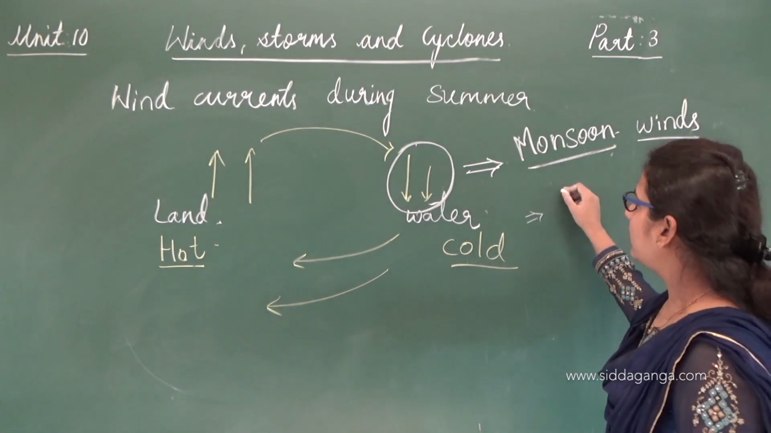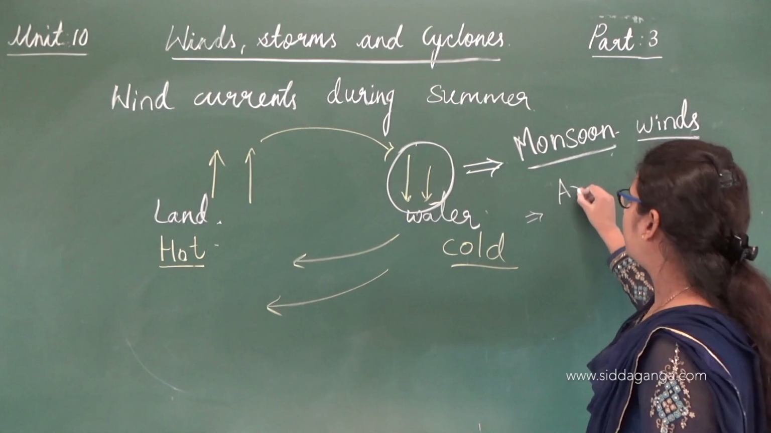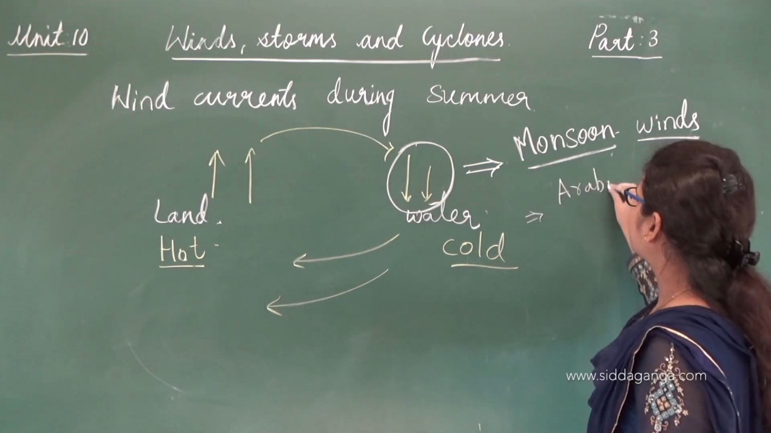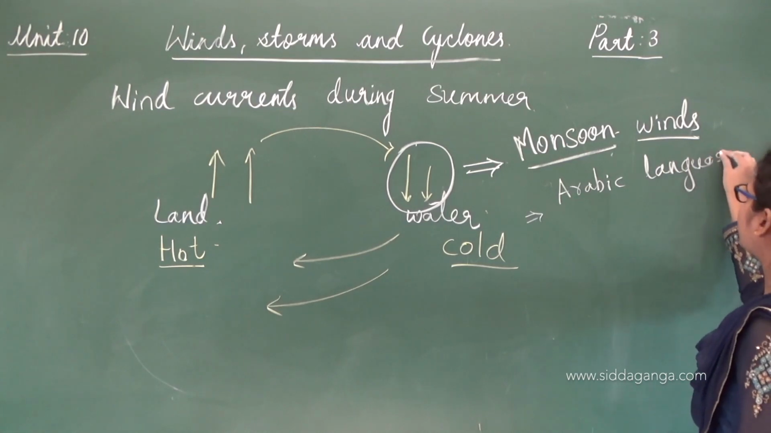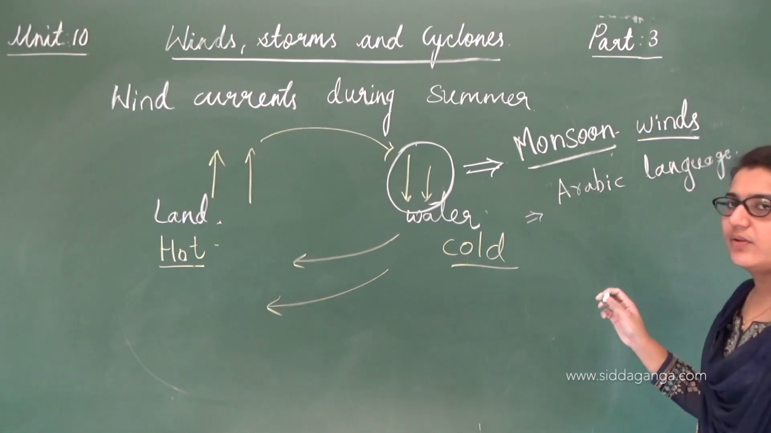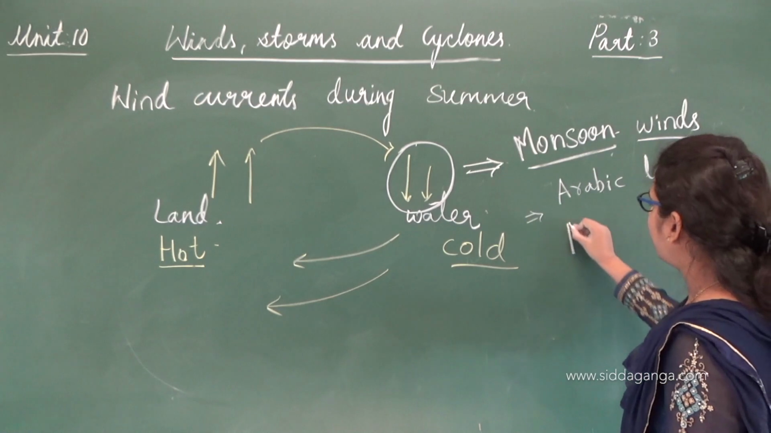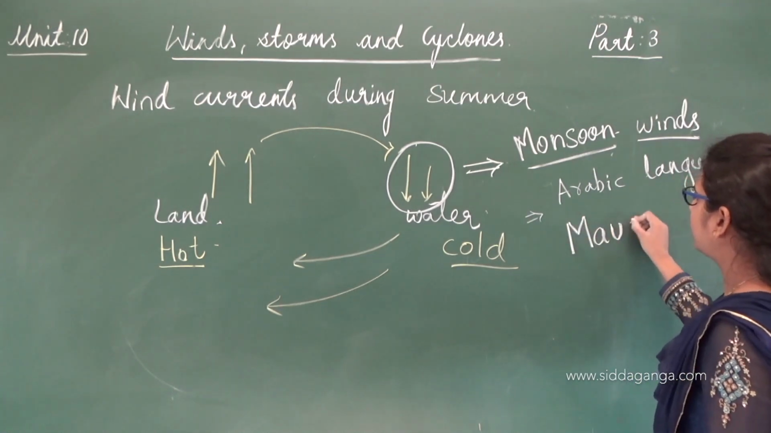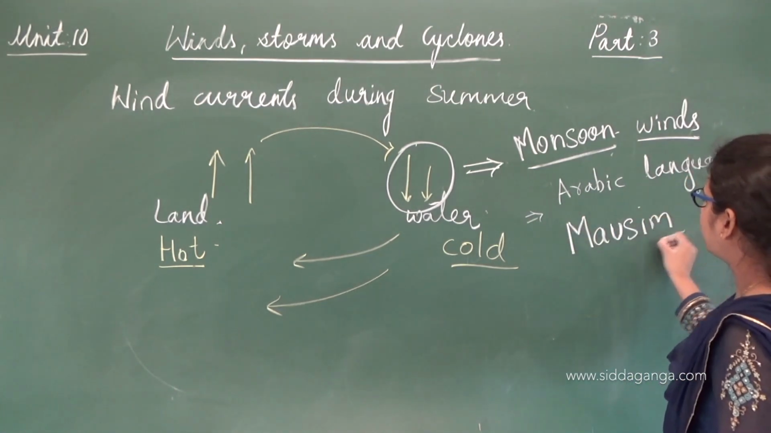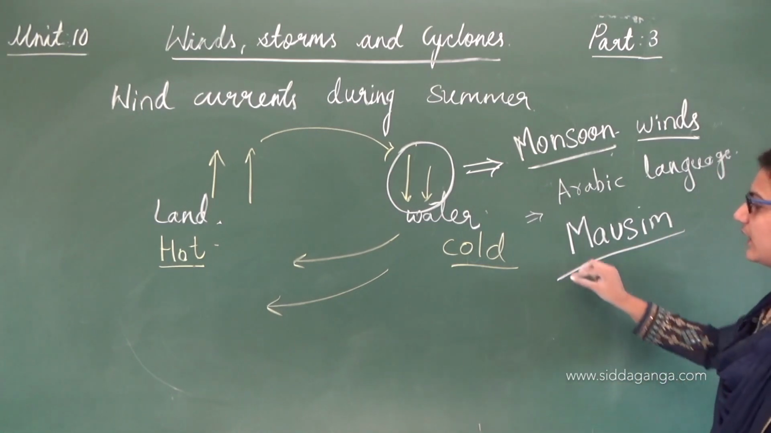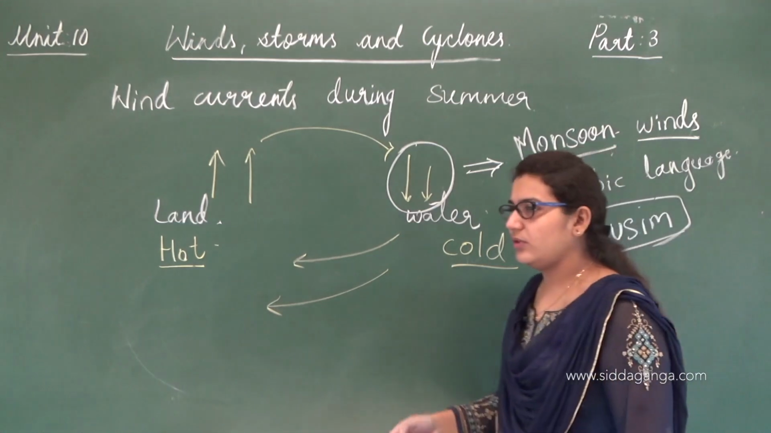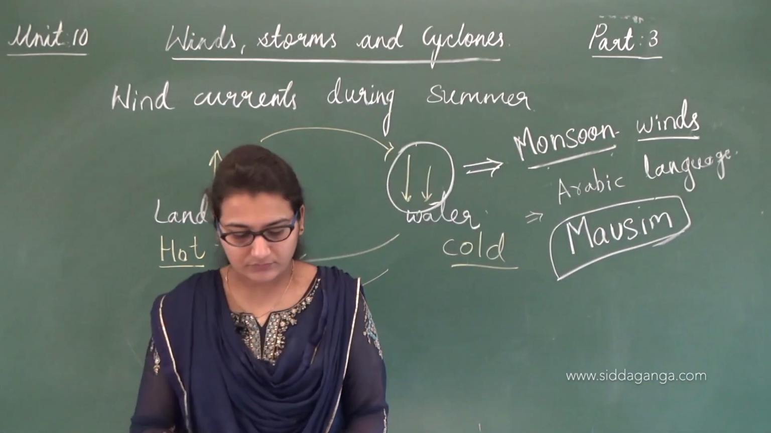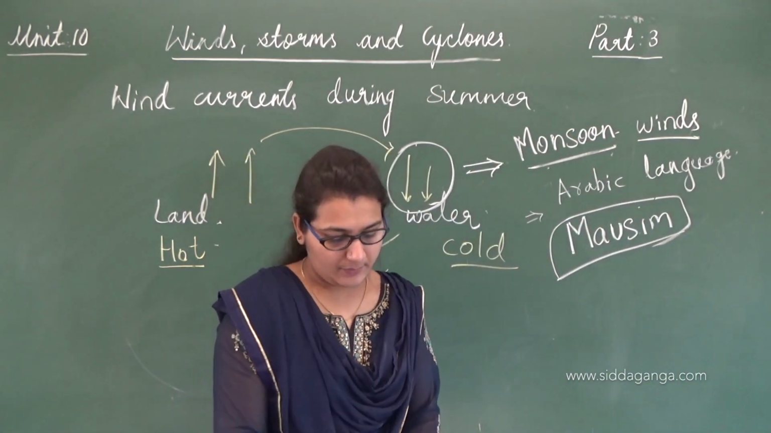Monsoon is a word derived from the Arabic language, from mausim, which means season, or mausam. Okay, so this is what happens.